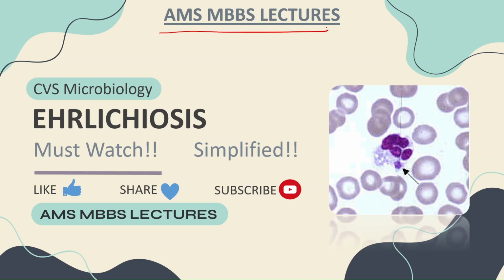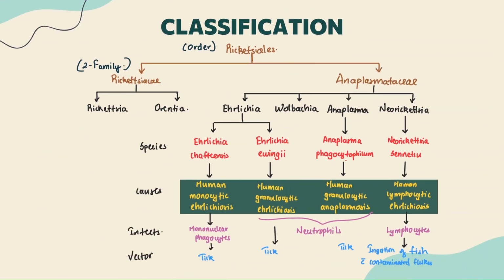In today's session, we're going to discuss another topic from CVS Microbiology, and that is Ehrlichiosis, guys. Again, this topic is a part of the family Anaplasmataceae, guys. We have the order called Rickettsiales, which has two families, that is Rickettsiaceae and Anaplasmataceae, guys.